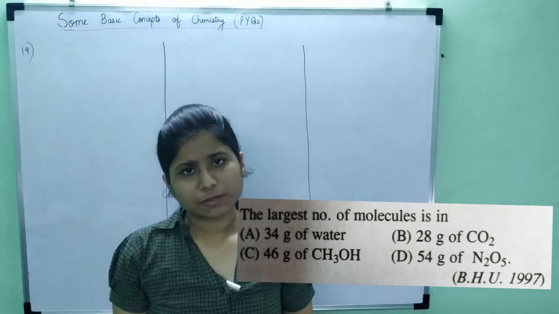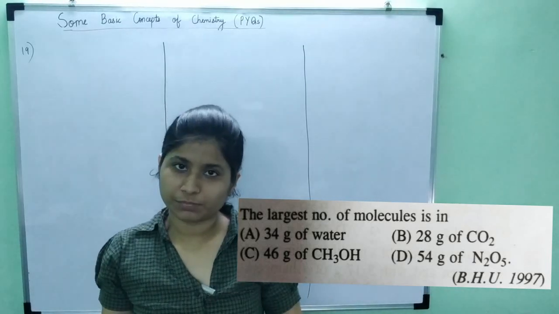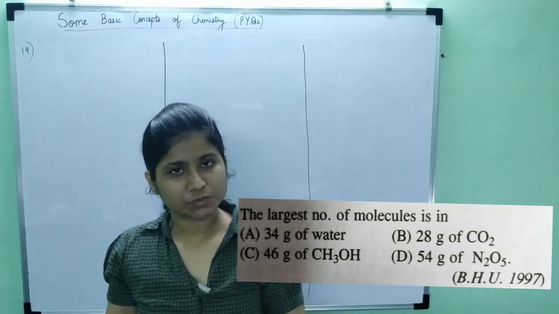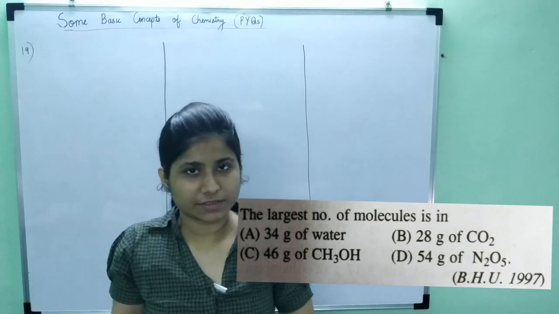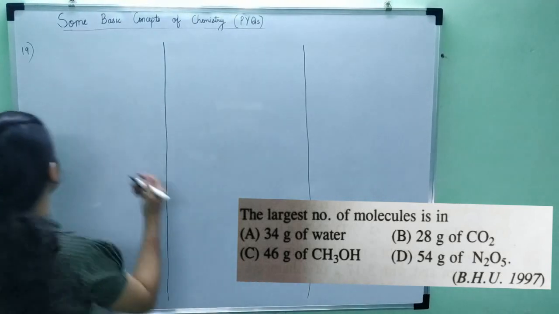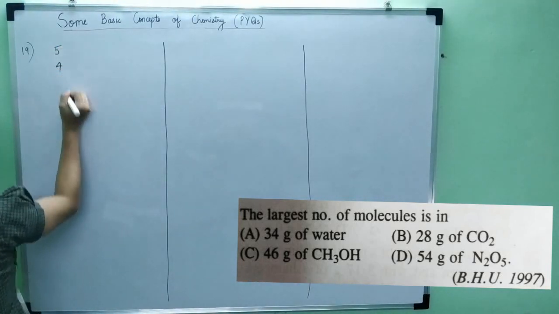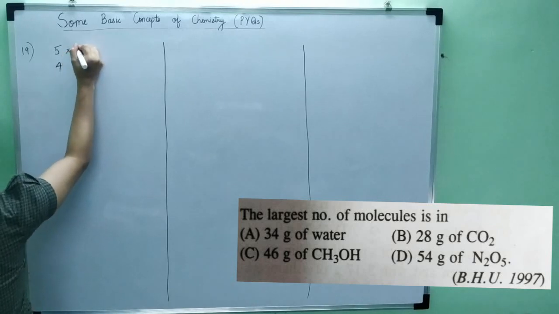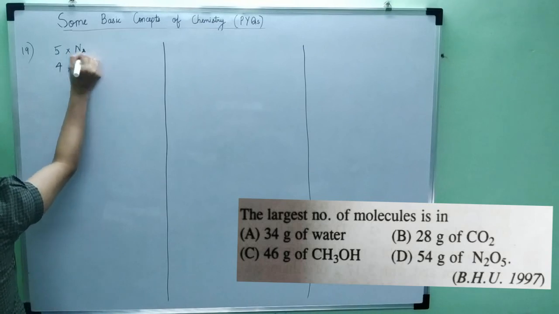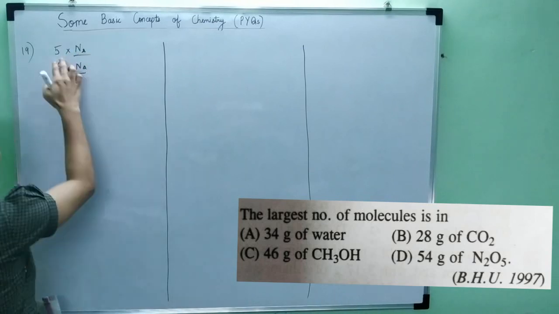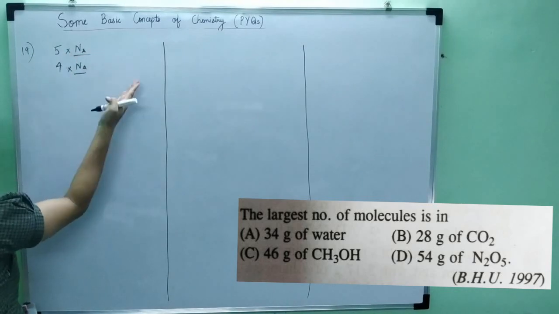See, if we find the number of moles, we just have to multiply every number of moles with Avogadro number. So everywhere the multiplication would be same. So if I know which has the highest number of moles, that will also have the highest number of molecules. Now suppose one of the options has 5 moles and the other option has 4 moles. Anyway, to find the number of molecules, I will have to multiply both by Avogadro number. So this value is anyway constant in them. So the 5 value is largest, so this number of molecules will come out to be largest.